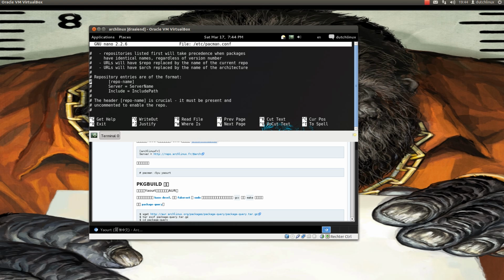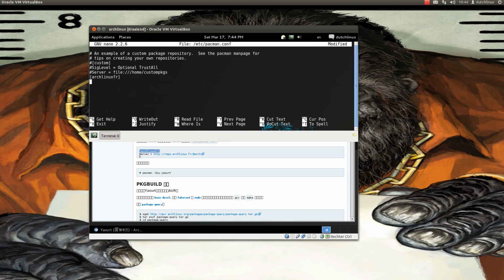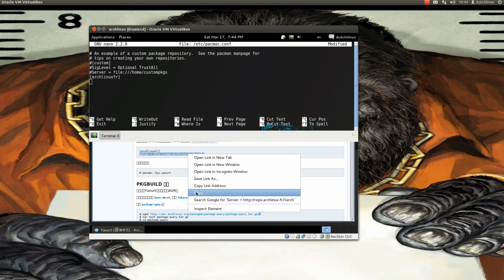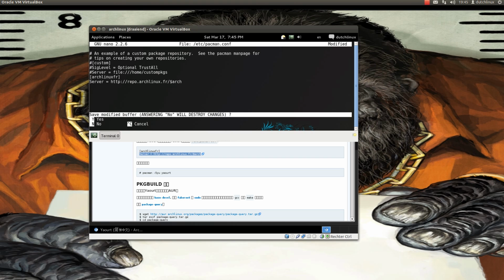Go below. Copy this text, archlinux.fr. Paste it. Type in enter. Copy the server. Paste it again. Alt Control and X to exit. Y for yes. And then enter.